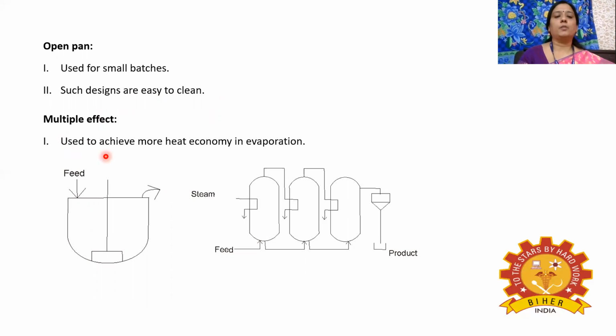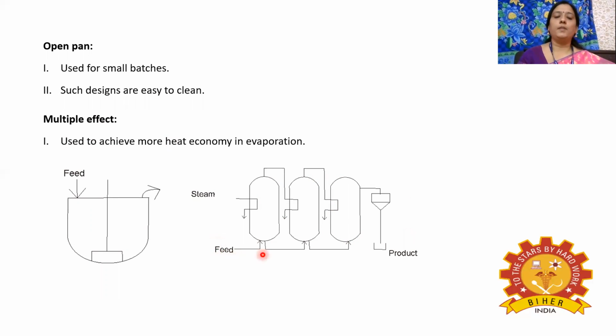And this is the multiple effect evaporator. There will be more than one effect present in the multiple effect evaporator. The main purpose of the multiple effect evaporator is to get a highly concentrated product. When compared to the open pan evaporator, we'll be getting a very highly concentrated liquid product as the outlet.